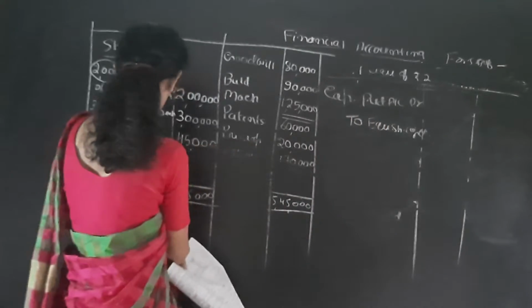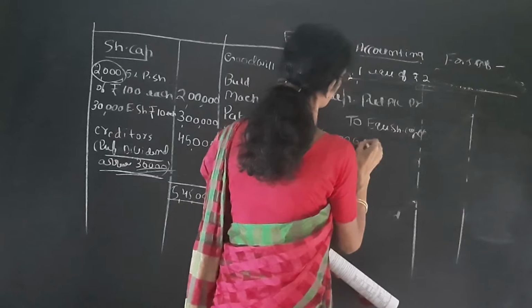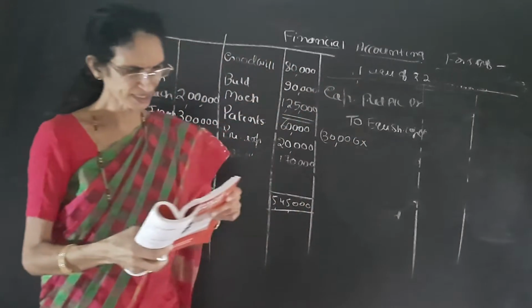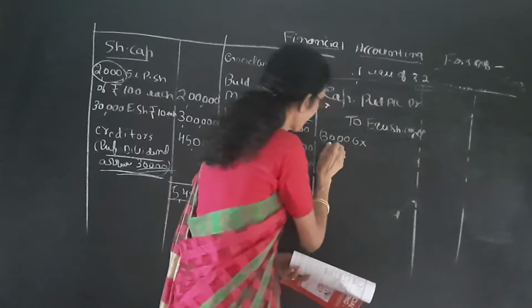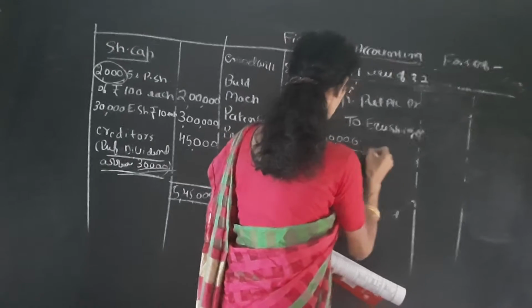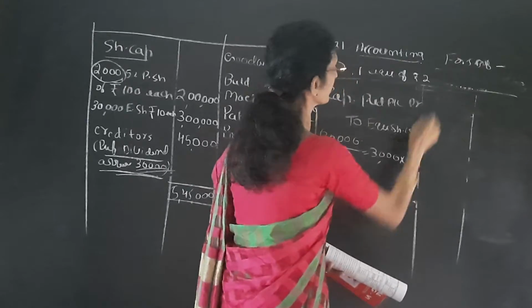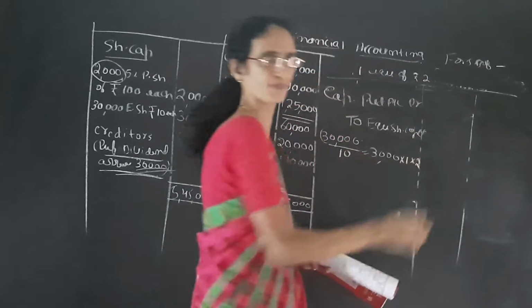How much do we have to give? 30,000, and it is given for every 10. For every 10 means divide by 10, is equal to 3,000. So 1 equity share we have to give for rupees 2.